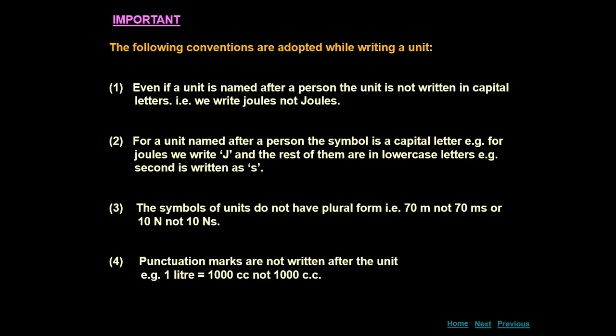Punctuation marks are not written after the units. For example, 1 liter is equal to 1000 cc. We are not supposed to put dots here, like c.c. That is wrong. We do not put commas or full stops or dots between the symbols. Whatever symbol is given to you, you have to use it as it is.